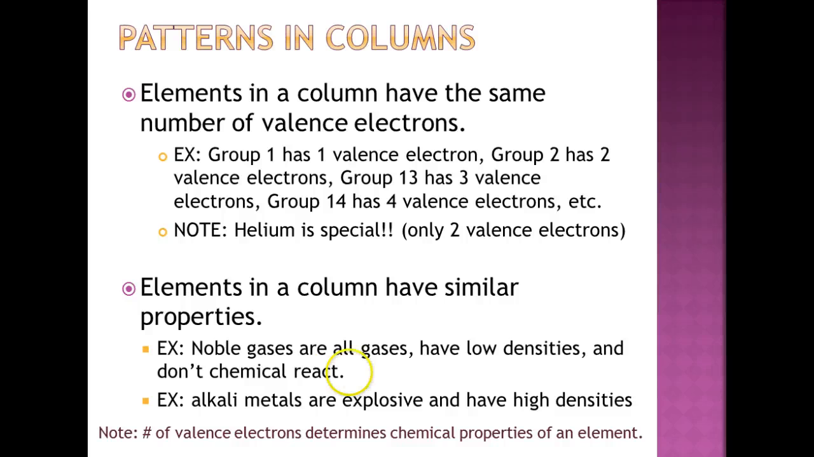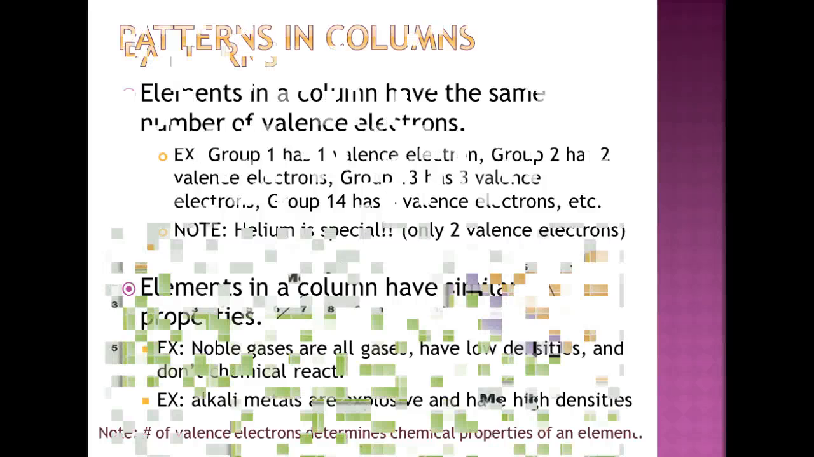radon, for example. The alkali metals are group 1, okay, things like sodium and potassium, and they are highly explosive and have high densities, meaning that they're solids at room temperature. Okay, and there are other properties that these things have in common, but these are just a few examples. Once again, you notice this note at the bottom: the number of valence electrons determine the chemical properties of an element. Clearly, that's a significant and an important statement to remember.